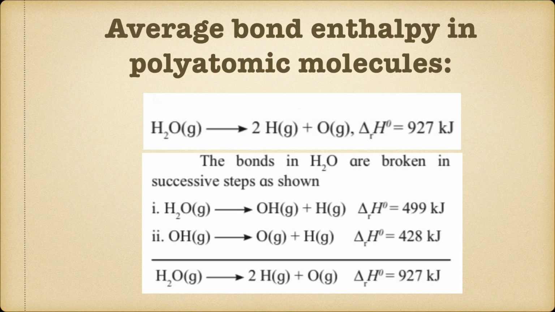So whenever it is asked what will be the enthalpy of the OH bond, we cannot write 499 kilojoules or 428 kilojoules. That time we have to take the average of that. That means it will be 927 upon 2, that will be equal to 463.5 kilojoules, which is the answer for the bond enthalpy of the OH bond.